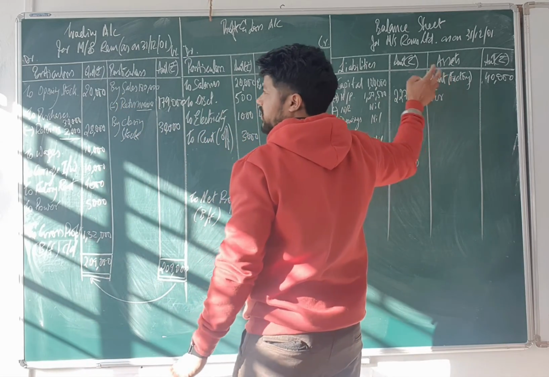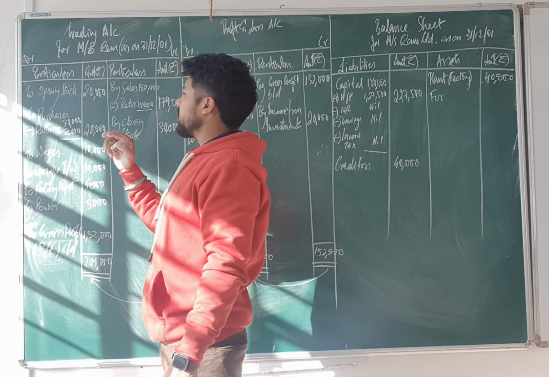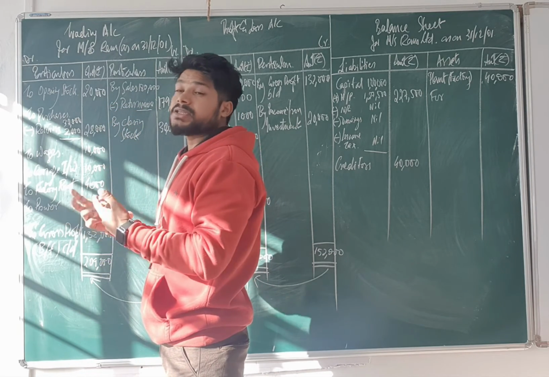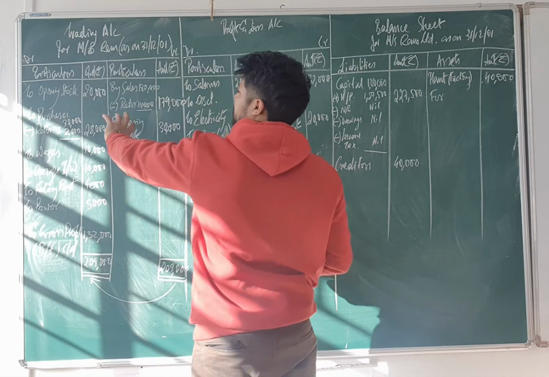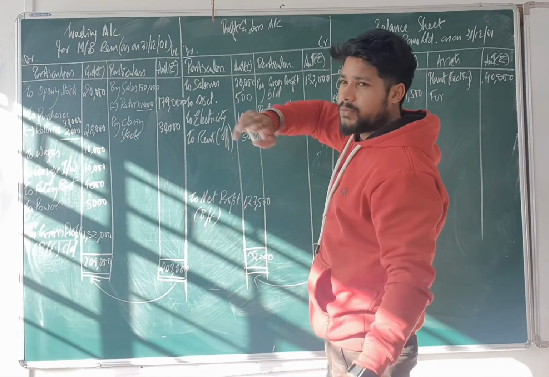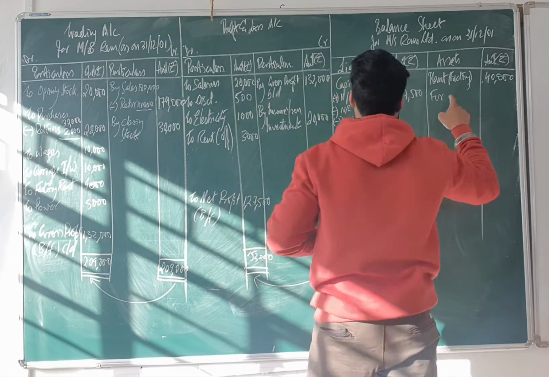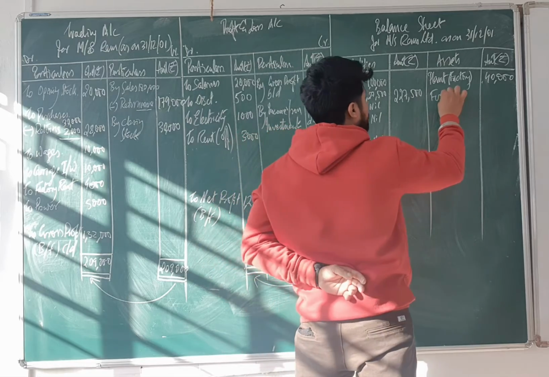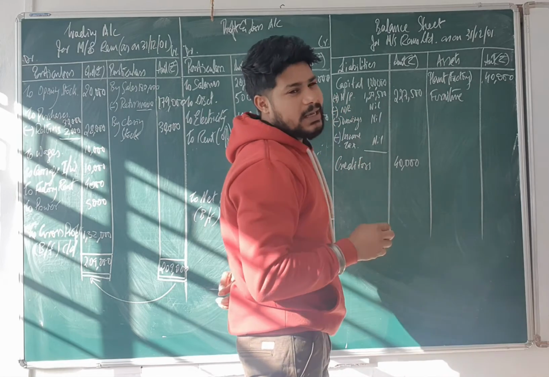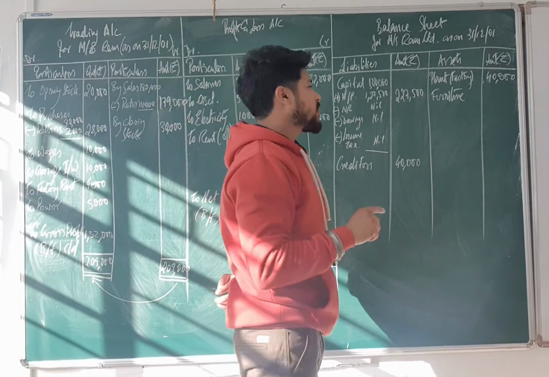Fixed asset. If it is a fixed asset, you are not supposed to put it here. These are current assets. Opening stock is a current asset. Closing stock is a current asset. Sales again, you are selling every week, every month. It is increasing. So this is something related to day to day. This is not. You just bought the factory once and then you are using it. You will not mention it here. It is an asset, so you will mention it here. Similarly for furniture also. Any asset which remains fixed, which you do not purchase again and again, is a fixed asset and has to be mentioned in the balance sheet. Furniture, how much?